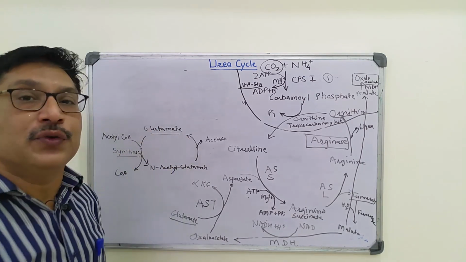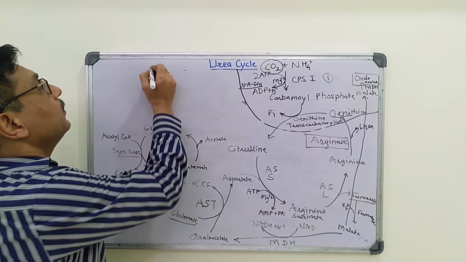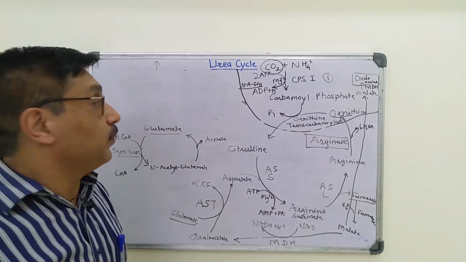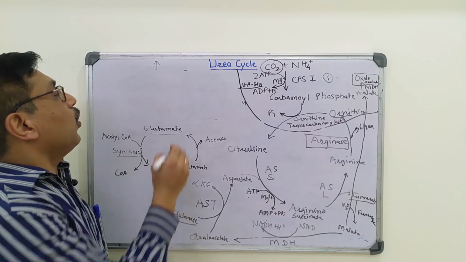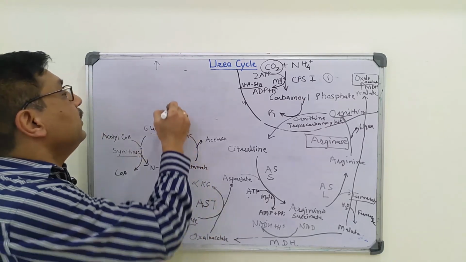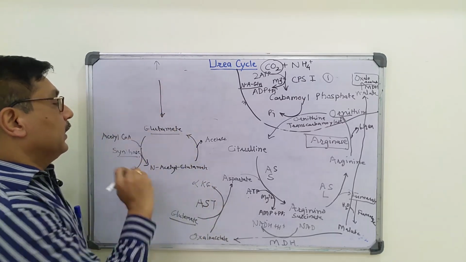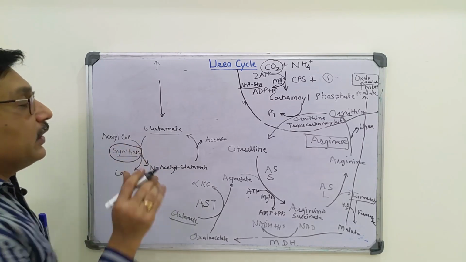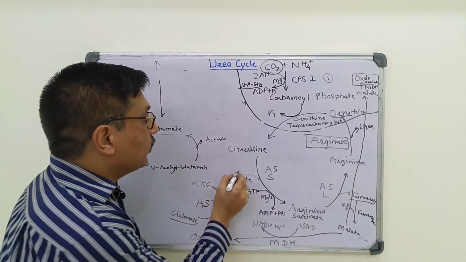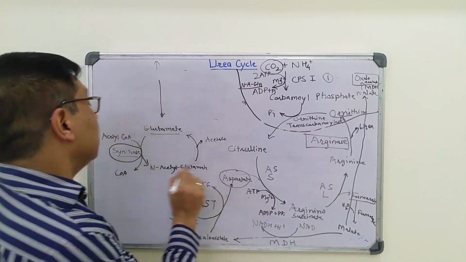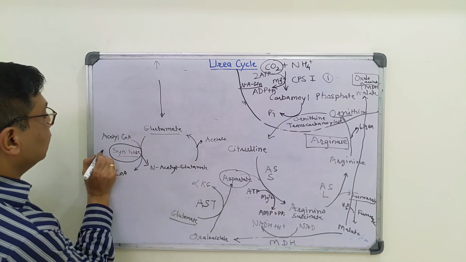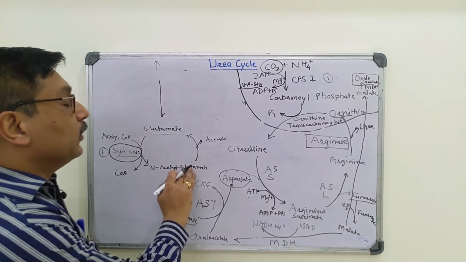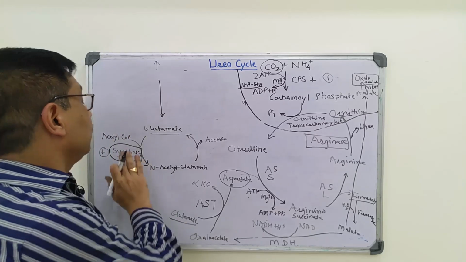Whenever a person consumes a high protein diet, there is increased concentration of these amino acids, increased concentration of glutamate, and there is increased concentration of aspartate also. This aspartate acts as an activator of N-acetyl glutamate synthase.